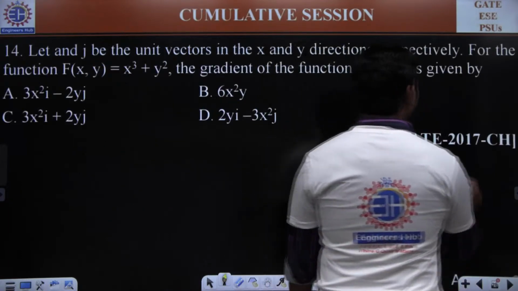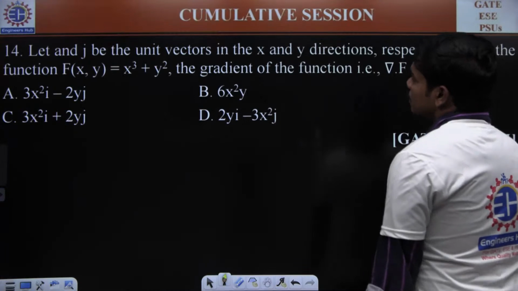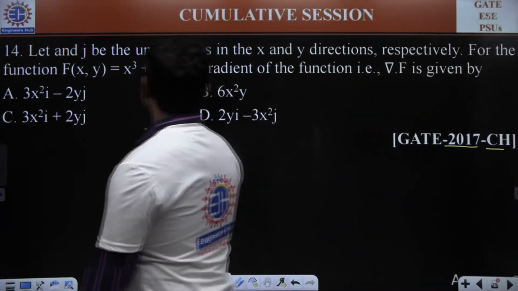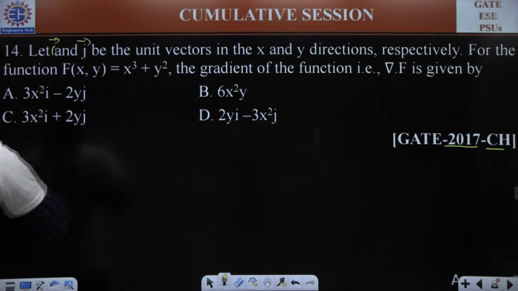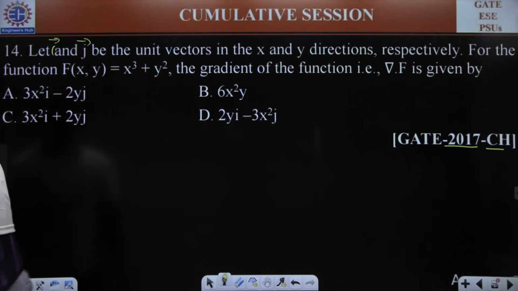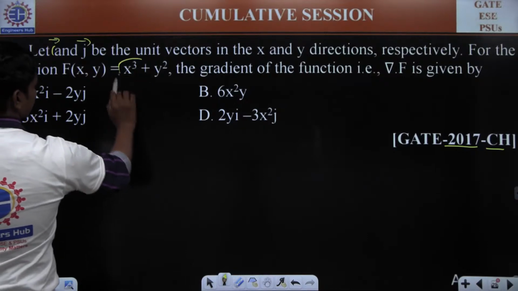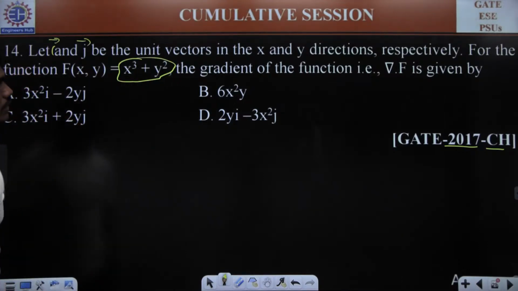Again 2017, but of course from chemical engineering. Let I bar and j bar be the unit vectors in the x and y directions respectively. For the function f of x, y equal to something like this, the gradient of the function is given by.